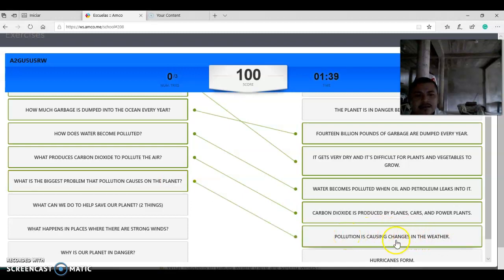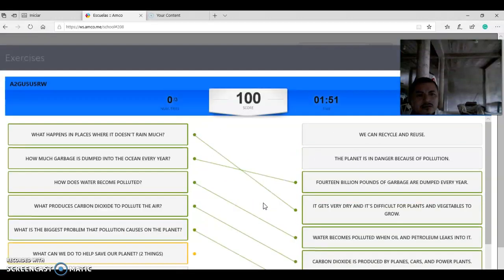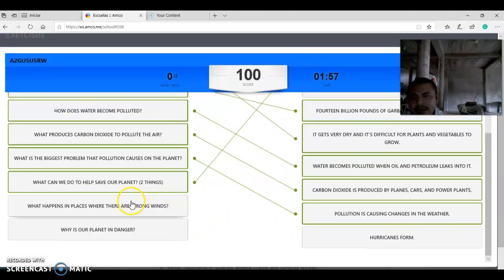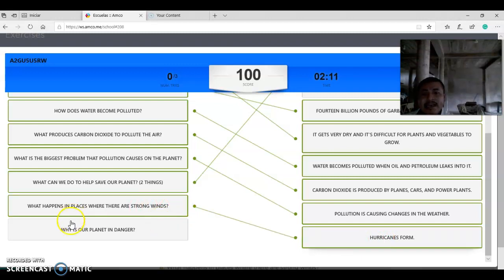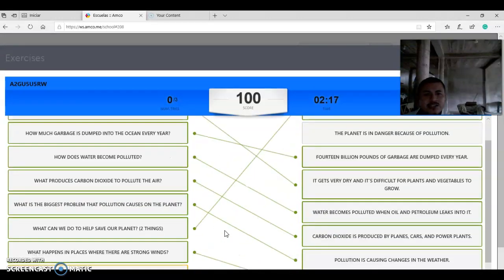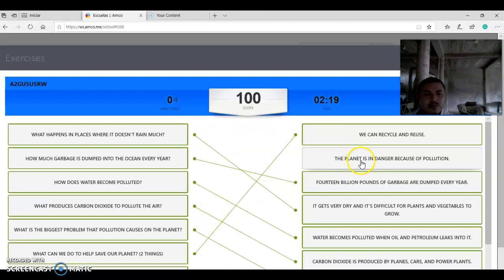Do you think it's this? Yes, pollution is causing change in the weather. What can we do to help save our planet? Two things. We can recycle and reuse things, okay? And what happens in places where there are strong winds? Do you think it's this one? Yeah, good job. Why is our planet in danger? It's in danger because of pollution.